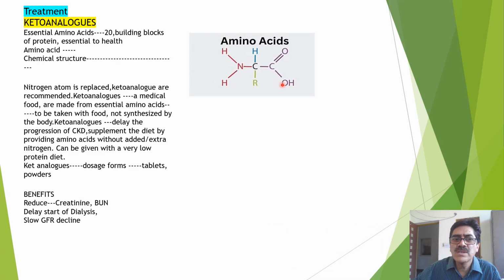Keto analogs are manufactured by different pharmaceutical companies in different dosage forms, and the most prominent dosage forms include tablets and powders. Depending upon the glomerular filtration rate and other clinical conditions, the dosage is decided by the physician.